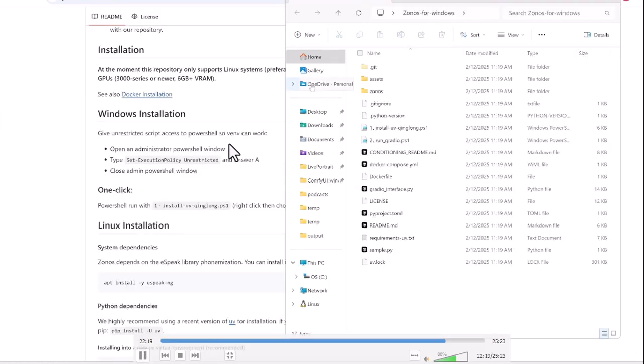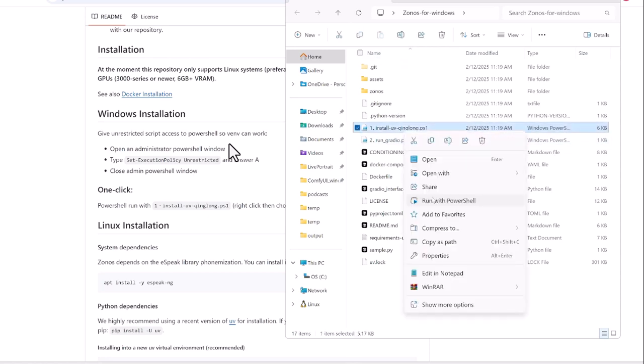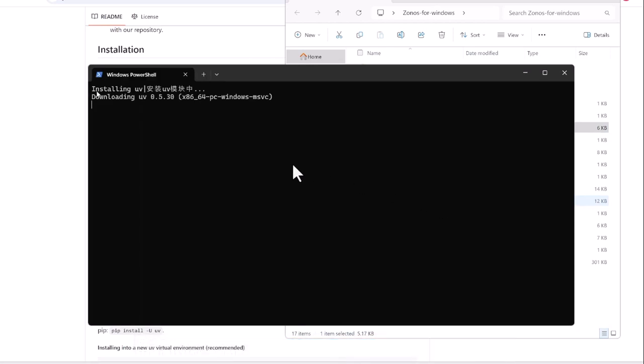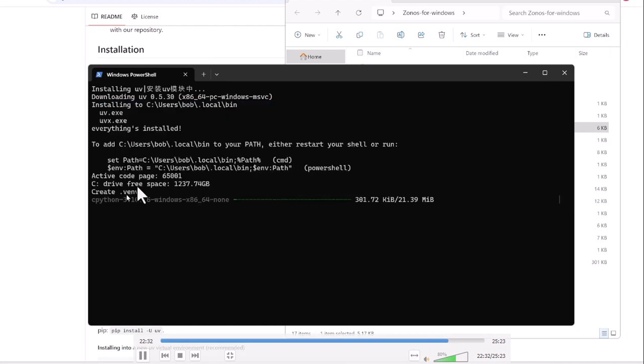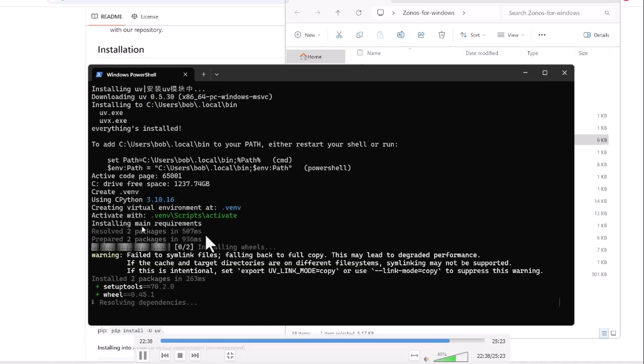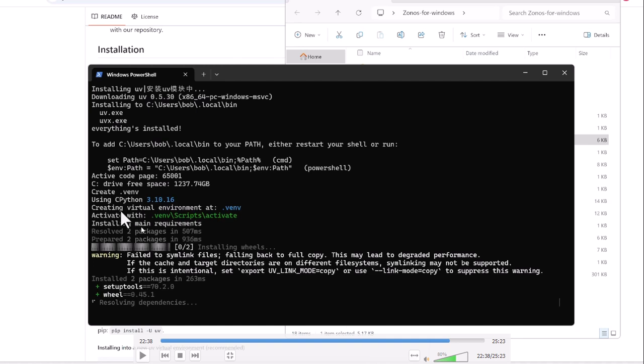This is actually a separate window, like a Docker thing. Just run it with PowerShell. As you can see, now it's installing the required dependencies or the required files. Firstly, you can see the sizes are available here, that is 21 MB, followed by the main requirements, which is Python, and then the virtual environment was also installed.